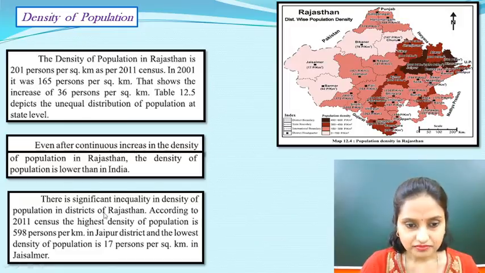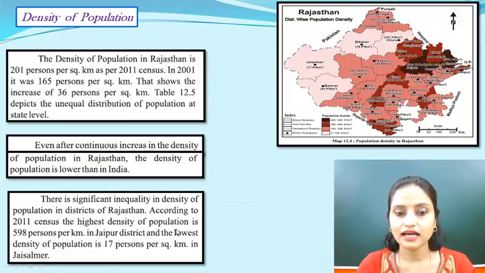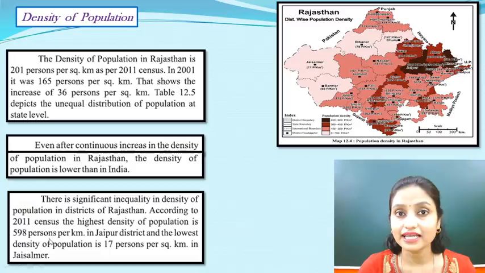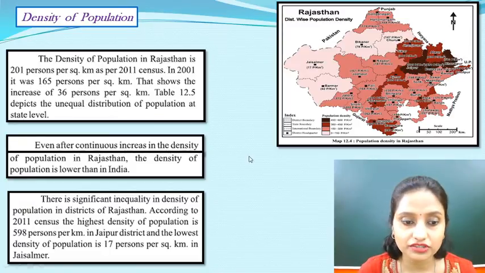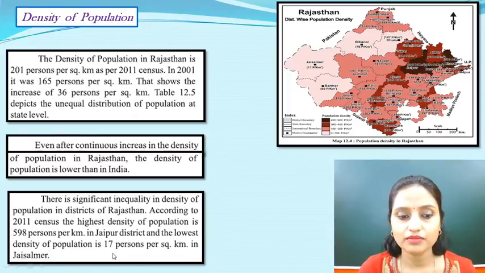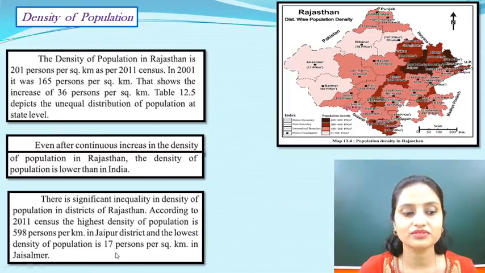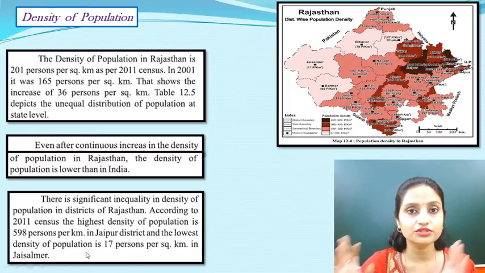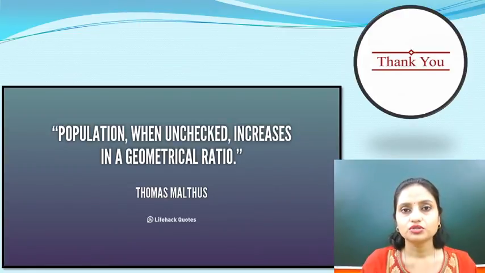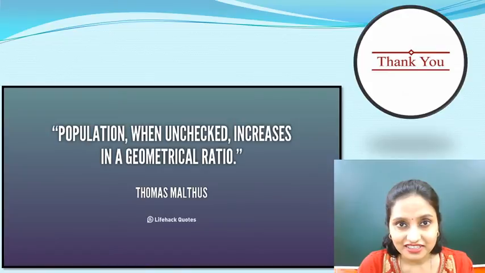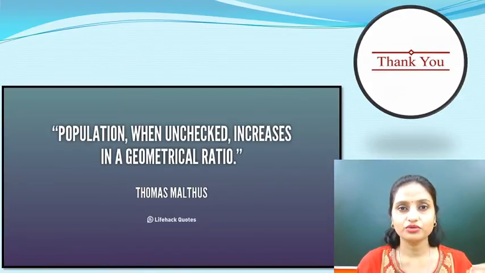Okay, according to 2011 census, the highest density of population is 598 persons per square kilometer in Jaipur district, again an important point to remember, and the lowest density of population is 17 persons per square kilometer in Jaisalmer. This you need to remember. Okay, so that's our topic. So please see the charts once again, and whatever I told you, please focus.